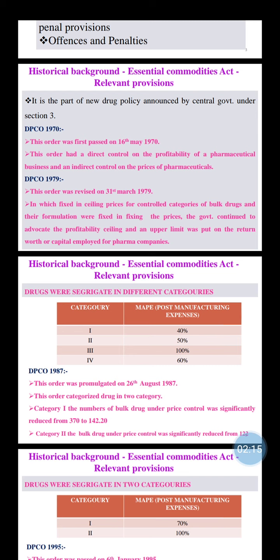The government continued to advocate profitability control, and an upper limit was put on the return on capital employed for pharma companies.